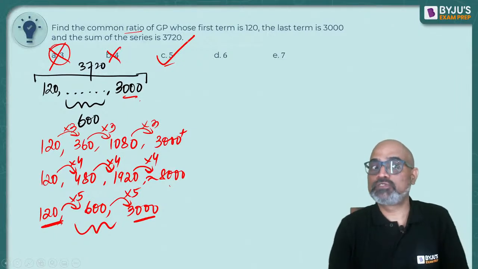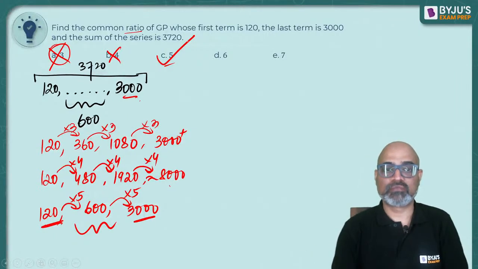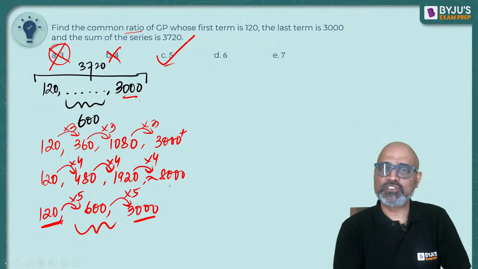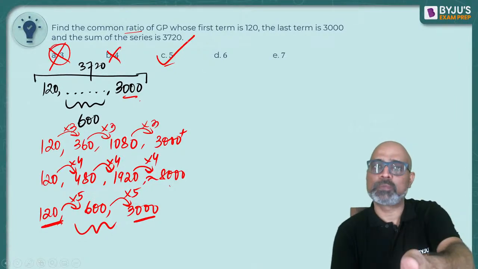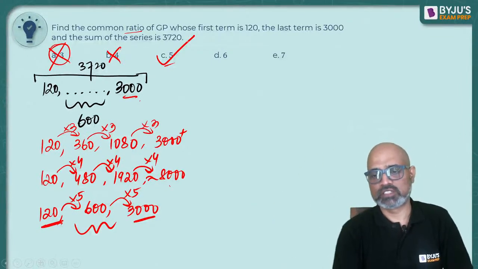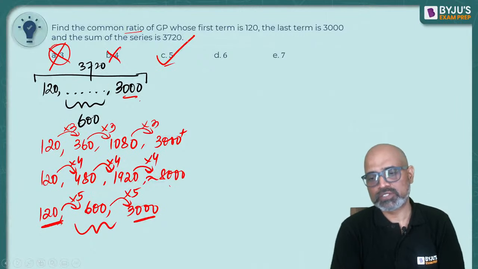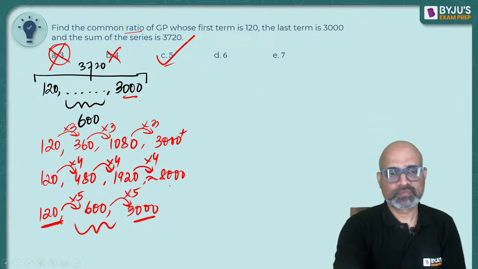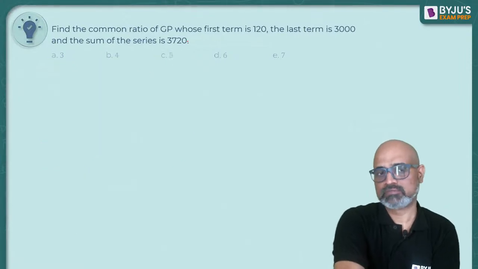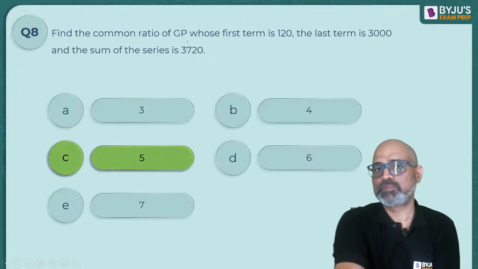You guys must have got scared. We don't know how many terms are there, and तो भाड़ में जाए ना number of terms वगैरह. I know which number I have to begin. I can see the options. एक एक करके चेक करूंगा ना. Where will I stop at 3000? This is the only option where I will stop at 3000. Very few of you answered this. I was not expecting this. Come on, guys. Not simple though.